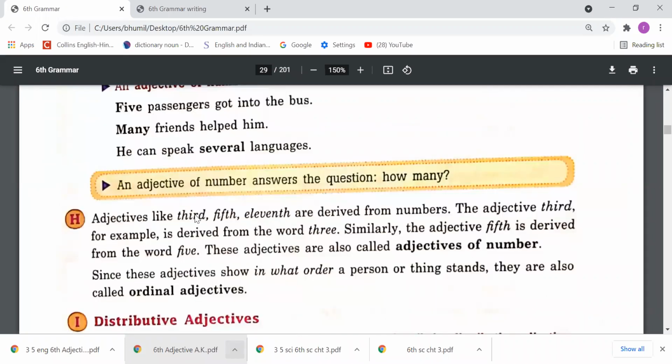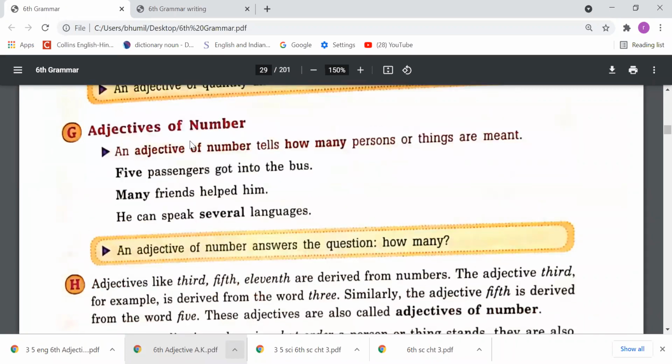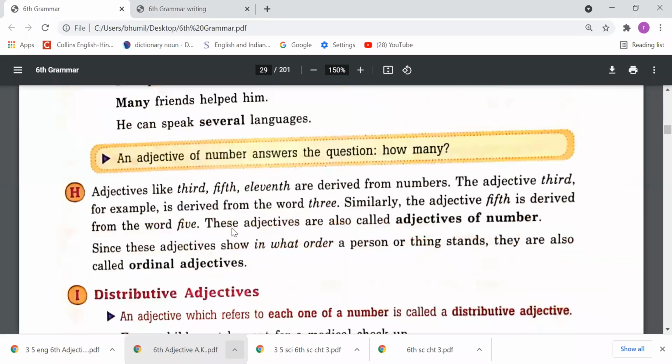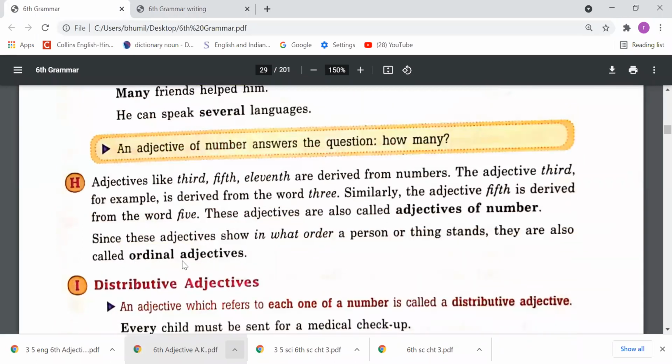So dear students, we have studied that adjective of number tells about the number of any noun. Adjective of number is divided into two parts. One is called cardinal number, second is called ordinal number. Ordinal is written here, ordinal adjectives, and second is cardinal adjectives. C for cardinal and C for counting. Counting is like 1, 2, 3, 4.